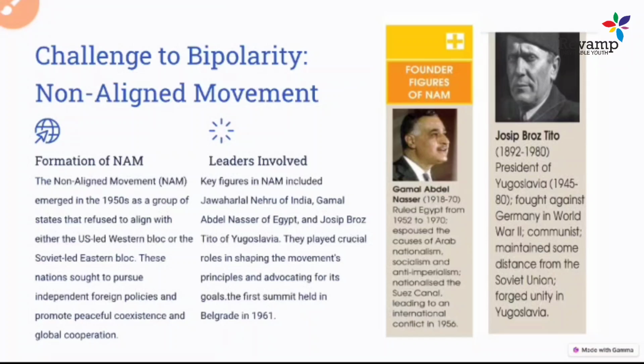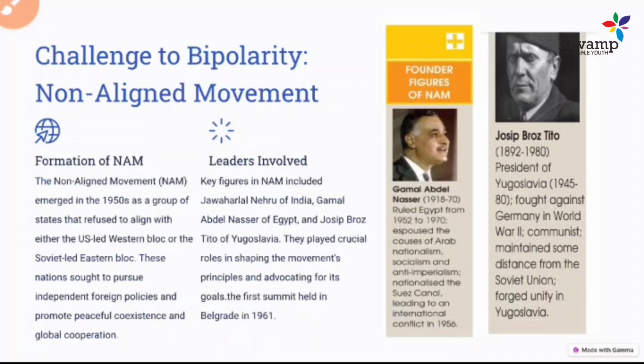Some of the very famous leaders involved in it: the first one is Pandit Jawaharlal Nehru, India's first prime minister, the second was Gamal Abdul Nasser from Egypt, and the third one is Josip Broz Tito from Yugoslavia. These are very important leaders who shaped the ideology of the non-alignment movement. It started in 1961. The first summit was held in 1961.